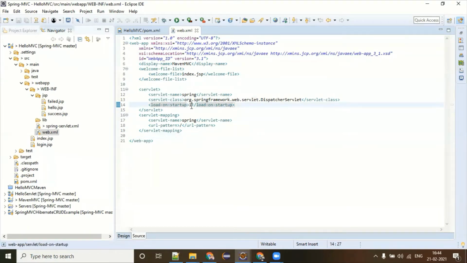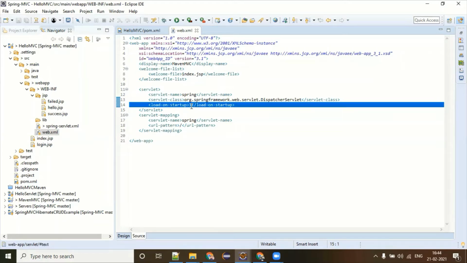If you give load-on-startup 1, you are informing the web server, which is Tomcat in our case, or it could be JBoss, WebLogic, a different web server, hey, you will find many servlets, but whichever has load-on-startup first, please create the object of that servlet first. That is the meaning of load-on-startup. In our case, yes, the dispatcher servlet is the one whose object we want created first. In this configuration, if I remove this, it is also fine because we don't have many servlets. The problem comes when you have many servlets.